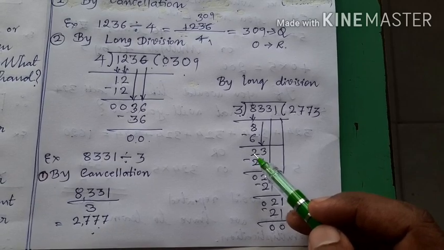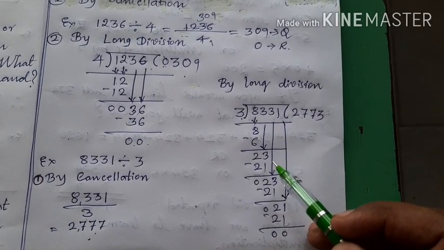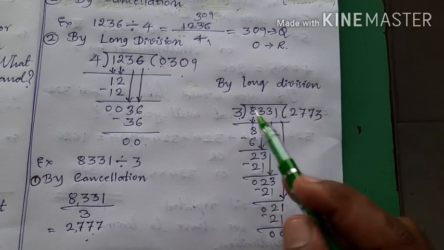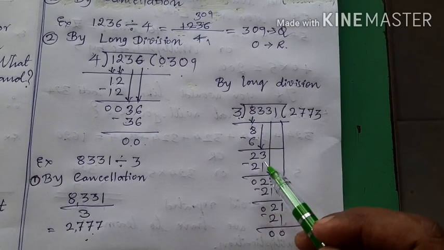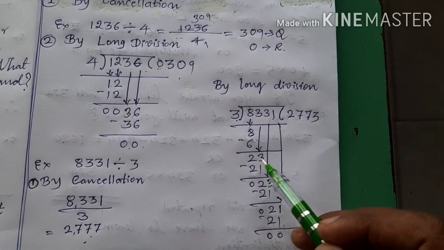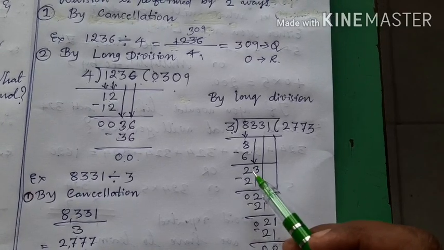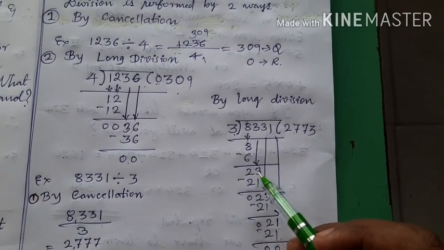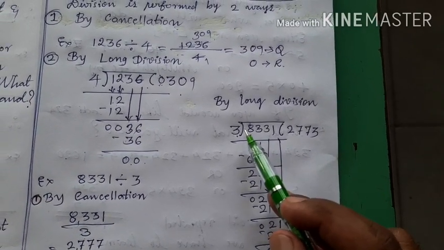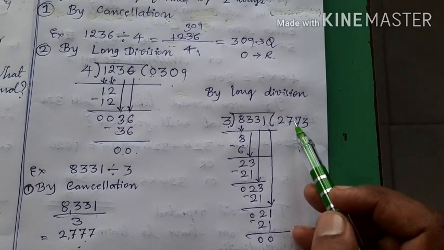You should not miss this number. In addition to this number, you should count its value. When you take 3 down, you should not think that this 3 is bigger or this 3 is bigger, that 3 and 3 are equal. In that way, you should not count. When you take 3 down, in front of 3, whatever the number is there, you have to add that also and count. Now it became 23. Therefore, 23 is bigger than this. That is why we will not put 0 here. Okay, children?